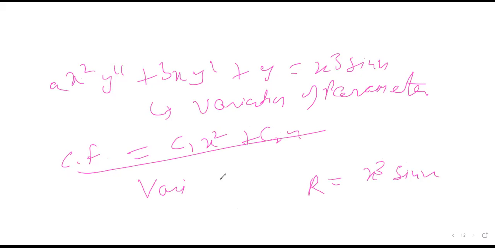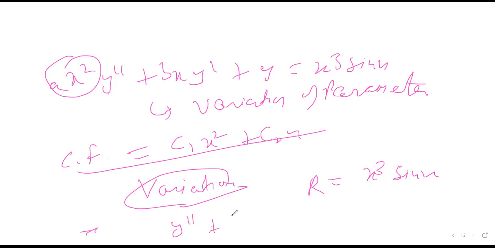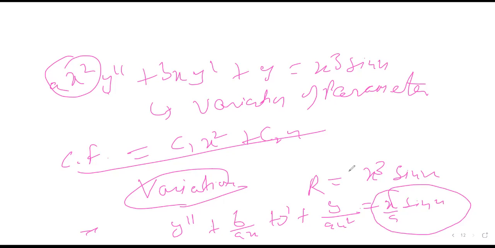But if you read the process of variation of parameters, it specifically asks that the coefficient of y double dash should be 1. After finding the CF, you had to reduce it to the standard form. So the standard form should have been y'' plus p by ax y' plus y by ax² equal to x by a sin x. So r should have been this x by a sin x, not x³ sin x, because you have to make the coefficient of y'' 1.